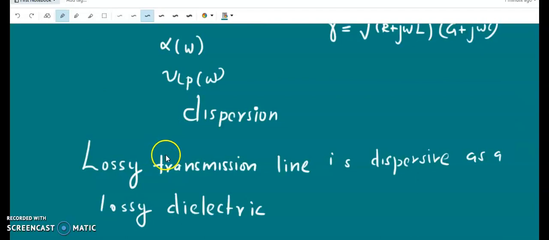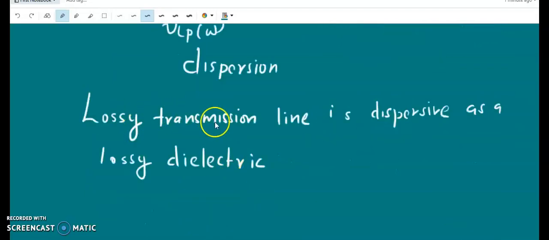This is because of two reasons: phase velocity is a function of omega and the attenuation constant is also a function of omega. So a lossy transmission line is as dispersive as a lossy dielectric. This question was there in last year's question paper: show that a lossy transmission line is as dispersive as a lossy dielectric medium.